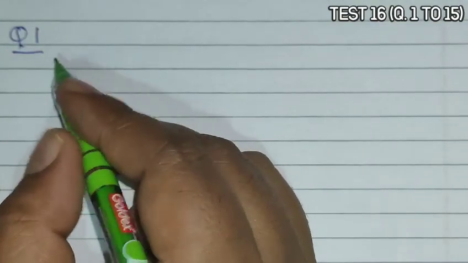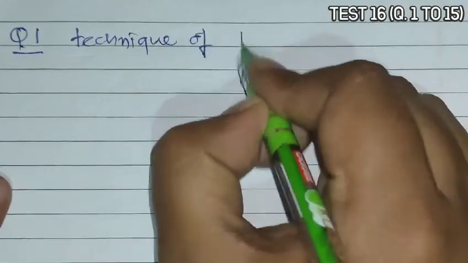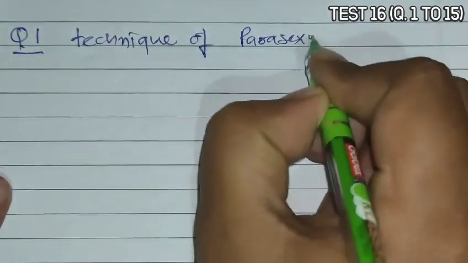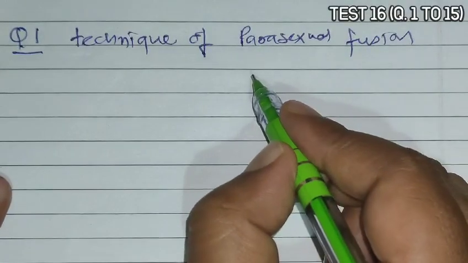Question 1. Question 1 asks that the technique of parasexual fusion was first discovered by.